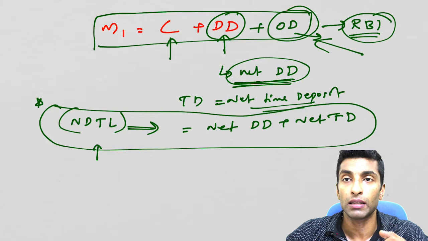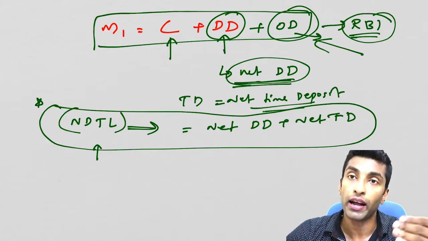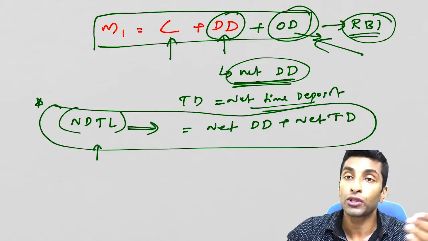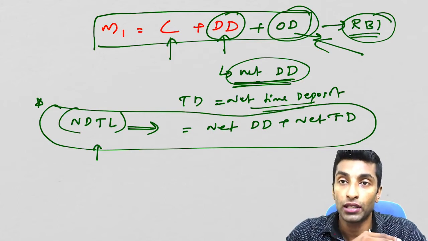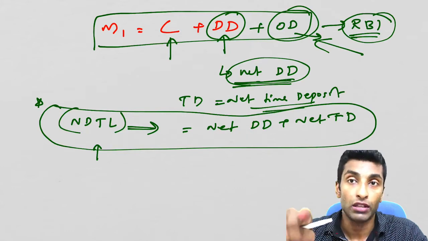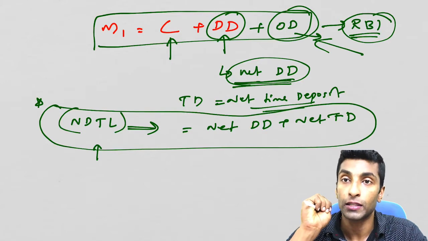So when we talk about money supply, we are talking about public. Public means excluding RBI, the government, and the banks. So other deposit means, as I've told you, certain individuals who keep accounts in RBI, or some institutions which keep deposits in RBI. Not the banks, we are not including them here because banks are not considered as public.